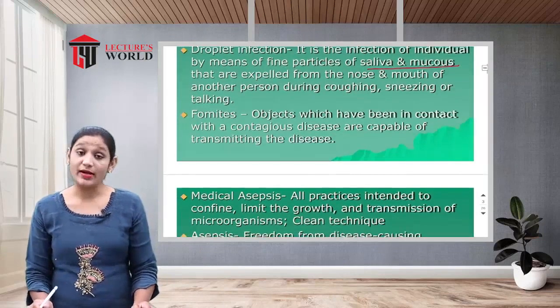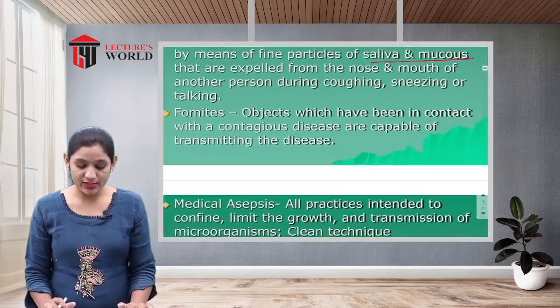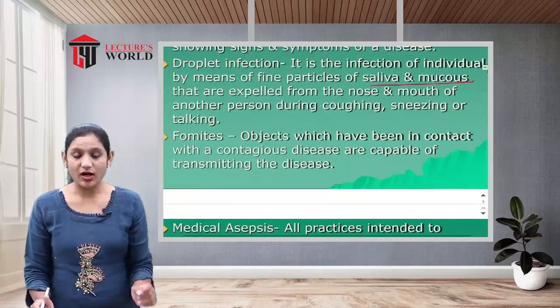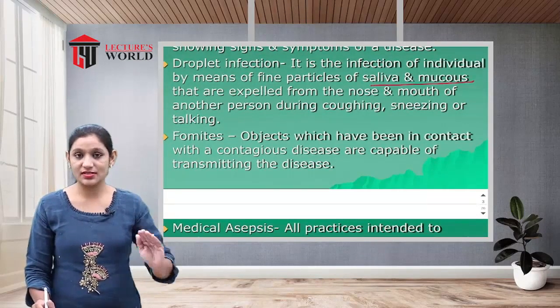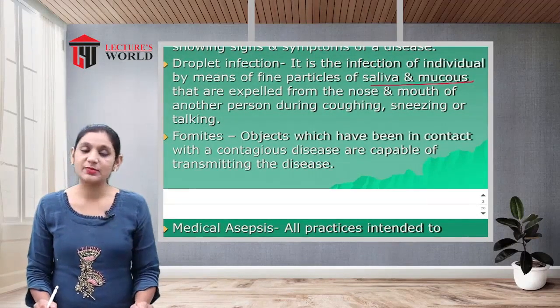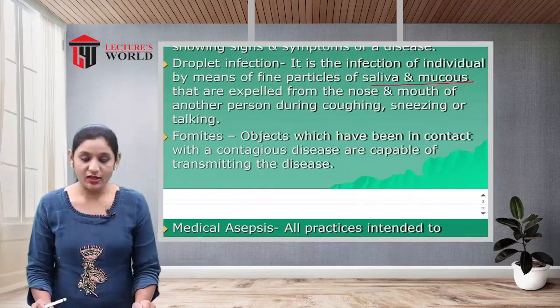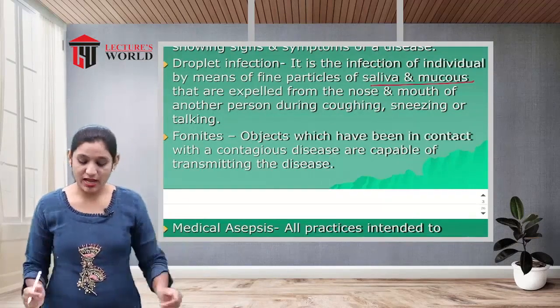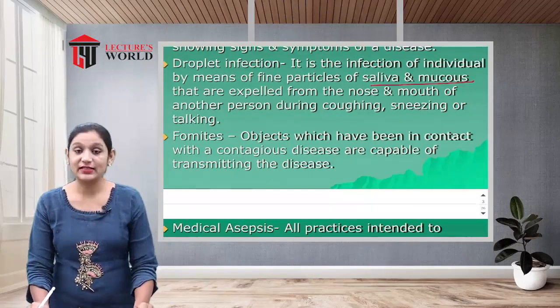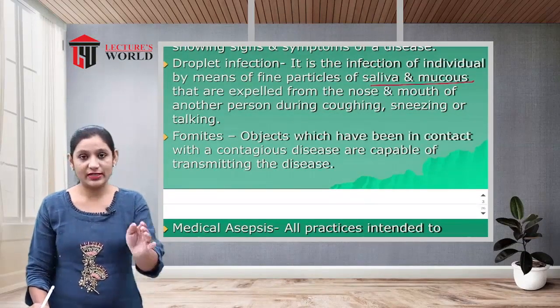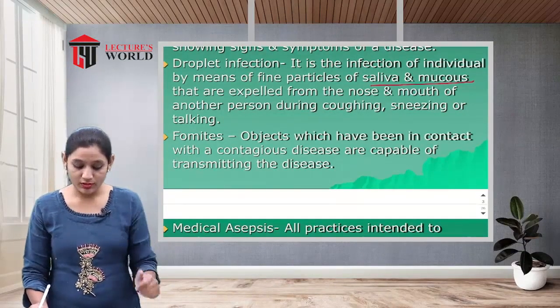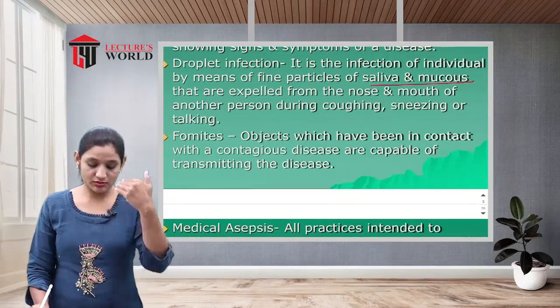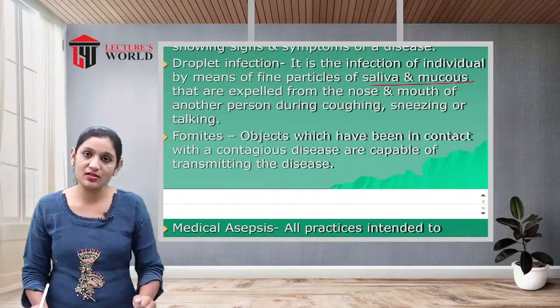Then fomites. What is called fomites? Objects which have been in contact with a contagious disease and are capable of transmitting the disease from one person to another. This is called fomites.